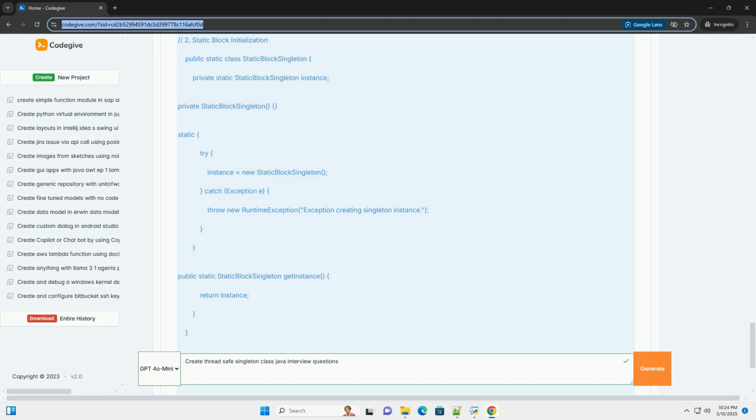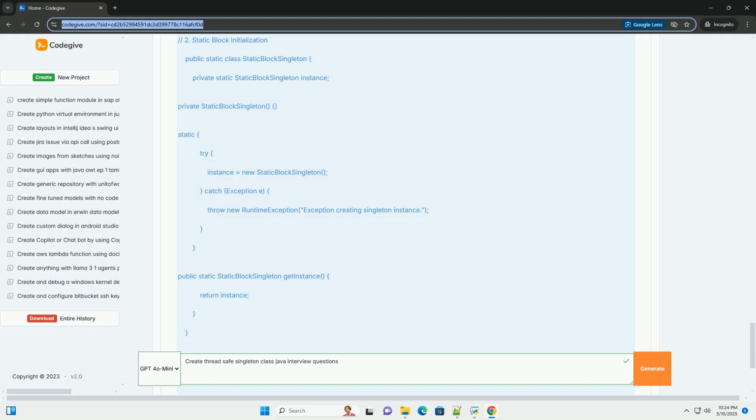Cons: Not lazy loaded. The instance is created when the enum singleton class is loaded. However, this is generally a minor concern. Enums cannot be subclassed. If you need to extend the functionality of the singleton class through inheritance, this approach won't work. It can also be less readable for developers unfamiliar with using enums for singleton implementation.